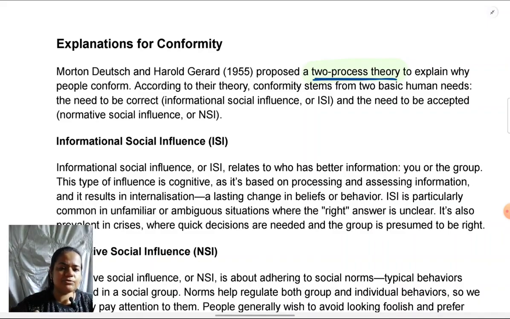It's very simple to remember also, because after all there are two explanations in this. So simply it's called two process theory. According to these researchers, Deutsch and Gerard, there are two basic human needs which result in conformity. These two needs are: one, to fit in or to be accepted by others, which we have seen in the case of compliance and identification. So many times why we are conforming to others is because we do not want to be rejected by them.